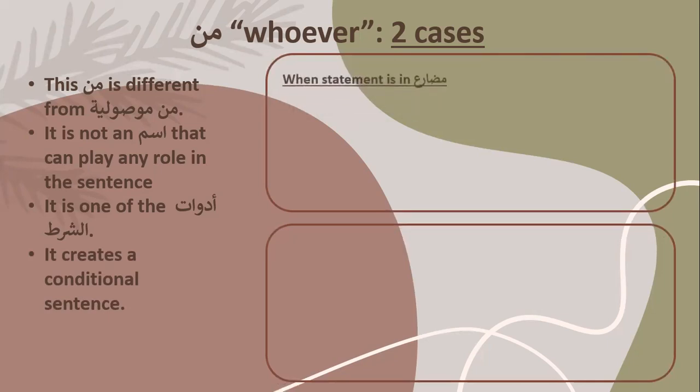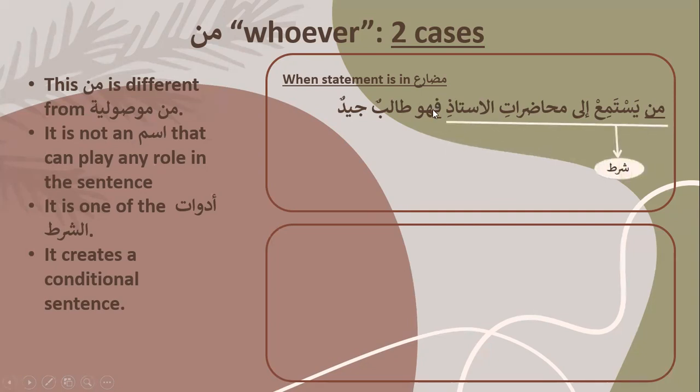One statement is in mudari. Man yastami ila muhadirati, if you see, this is mudare. Whoever listens to lectures of Ustad al-Ustadi, fa huwa talibun jayyidun. He is a good student, or so he is a good student, you can say. Why has fa come in the middle?